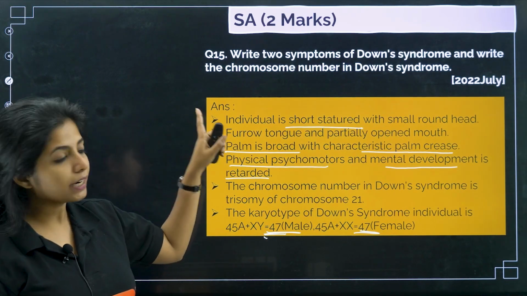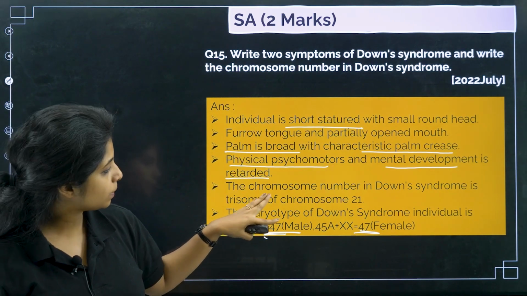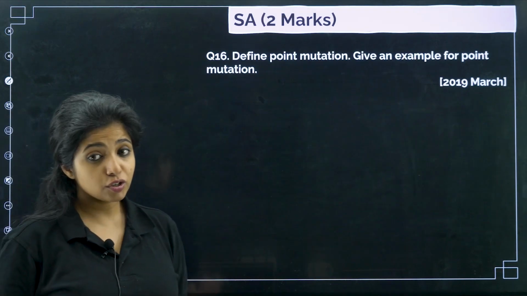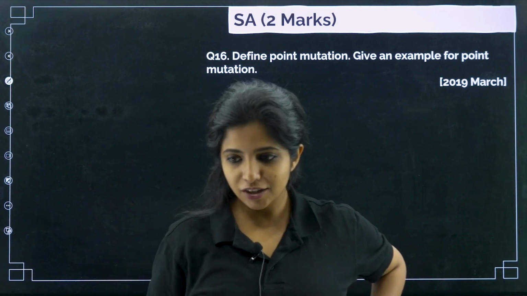So out of this you can write 2 symptoms and then you can explain this part of the question. Now this question is very much important. I am telling you again and again, please trust me on that.